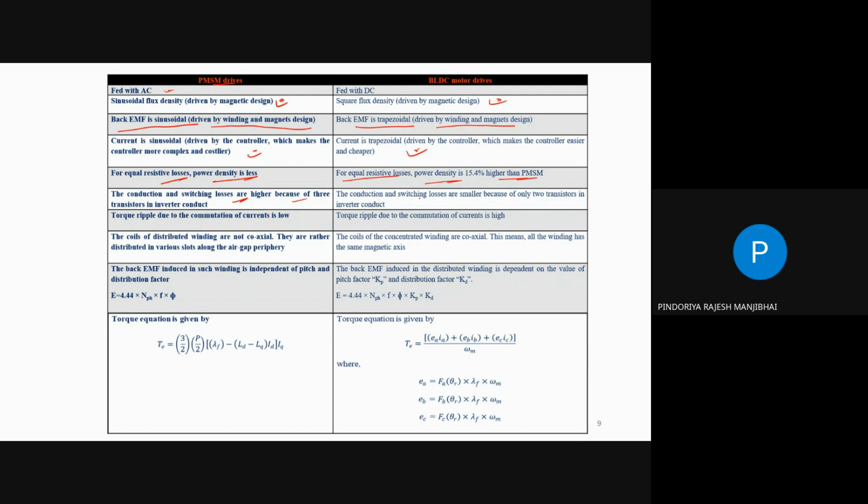But in the case of the BLDC, only two transistors operate at a time, so we have to operate only two legs at a time. So we can say there is a 120-degree or 180-degree conduction mode.